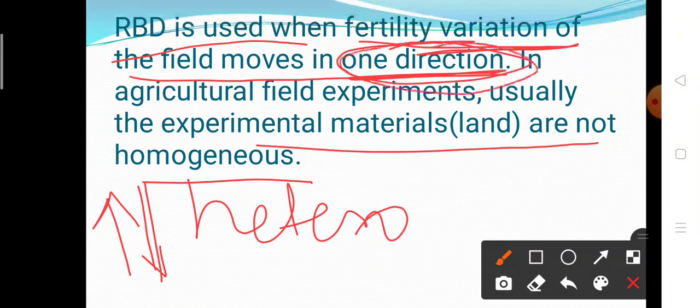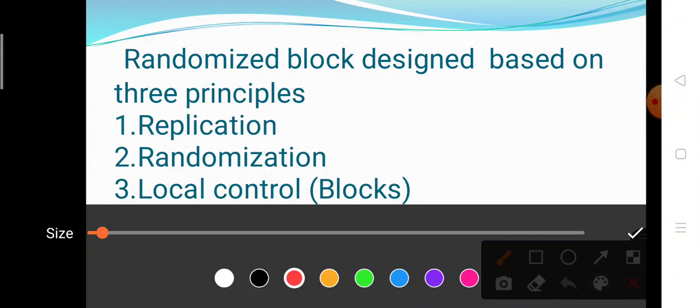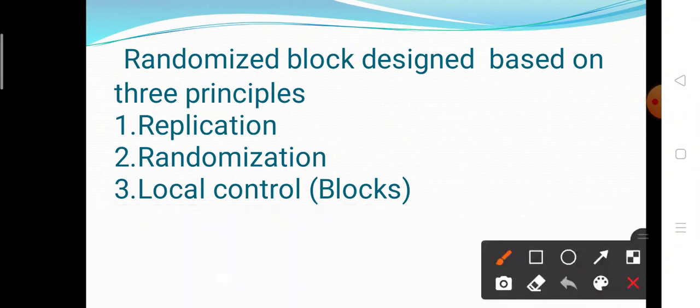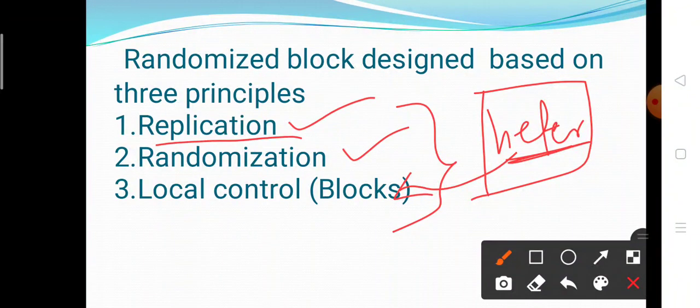Now the next is, the randomized block design is based on the 3 principles, but the CRD design uses only 2 principles, replication and randomization. But RBD design uses all of the principles: replication, randomization and local control. Why? Because the RBD design is used when your experimental material is heterogeneous, and that's why we use blocking. So what is meant by replication? Repetition of treatment. What is meant by randomization? How to apply the treatments on different experimental units. And local control means blocks.